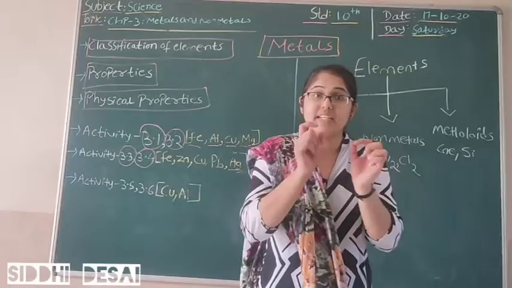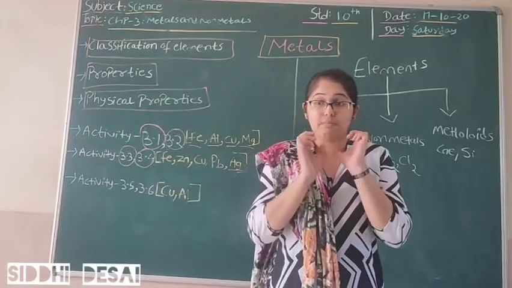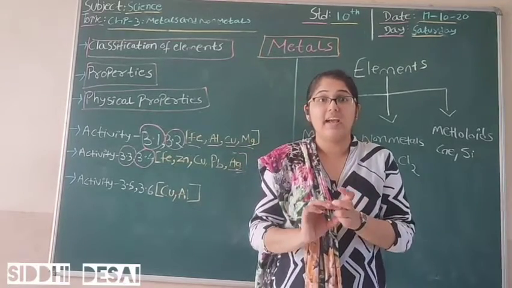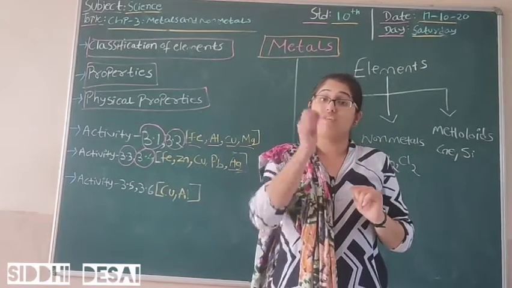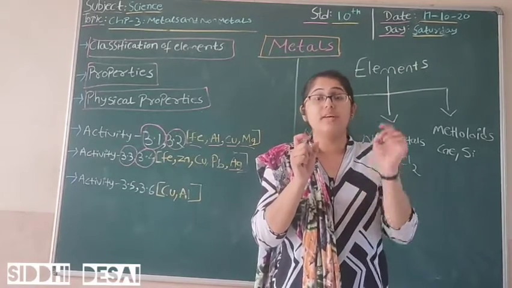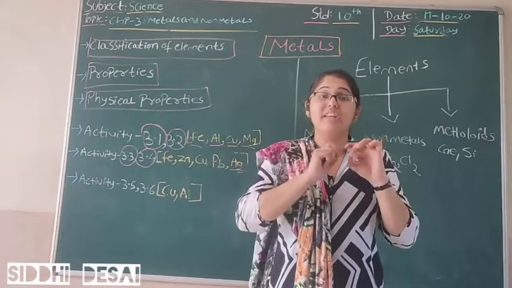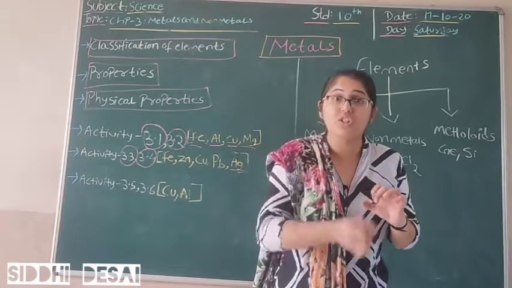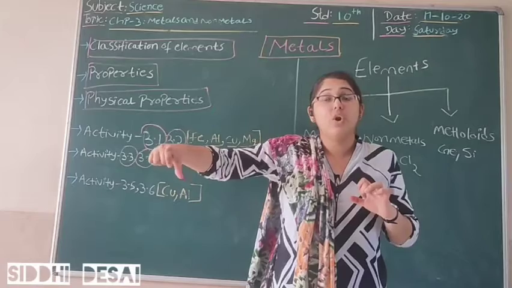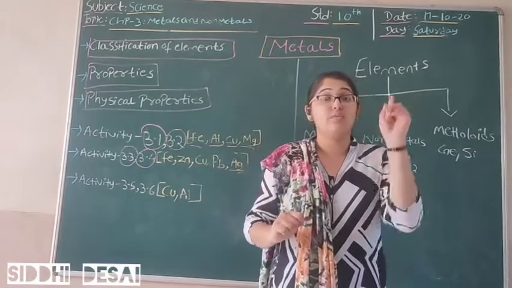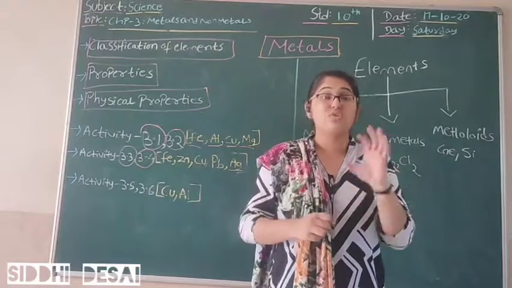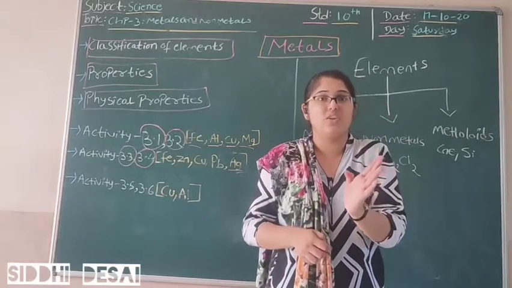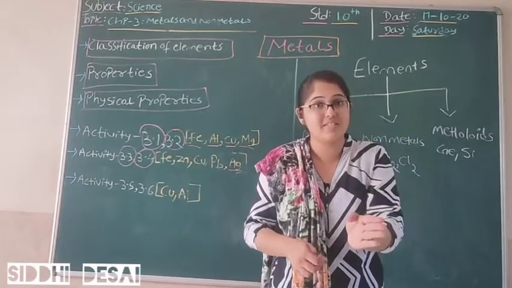Gold is the best metal with good ductility and malleability, because from 1 gram of gold we can draw approximately 2 kilometers of wire. That shows what a good property gold has.